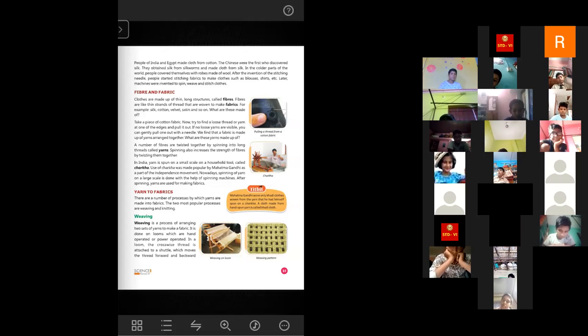The whole process is done by hands only. No machine is used, no larger machines are used, only charka is used. So this is why, if you touch khadi clothes, you will understand they are a little bit thick and a little bit rough also. And this is why they are a little bit expensive also.